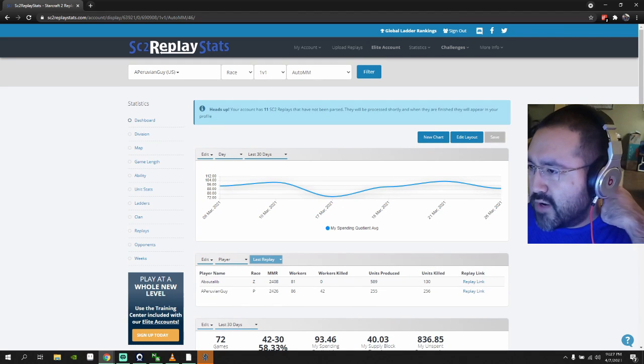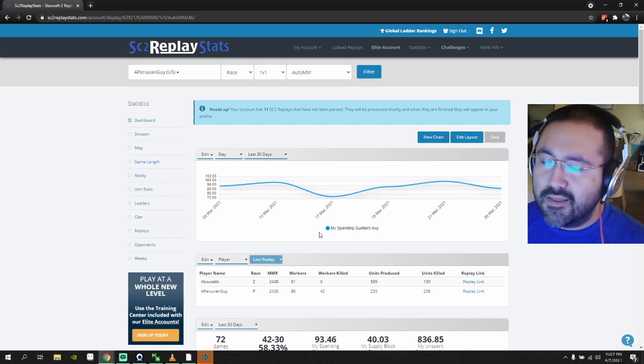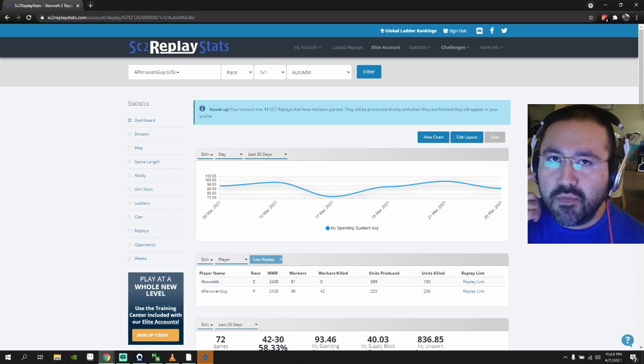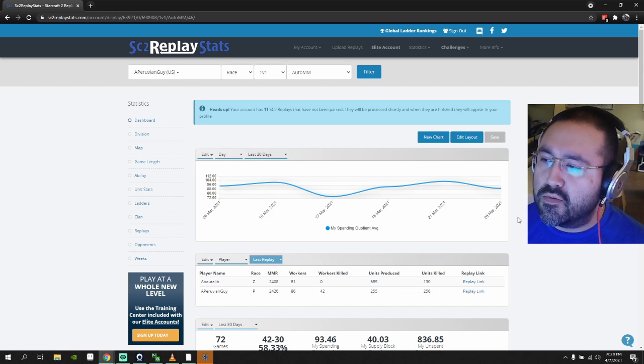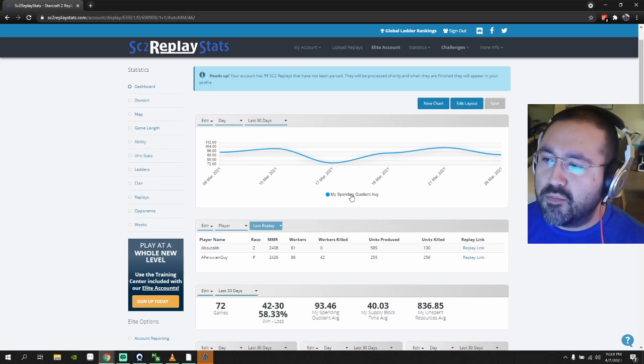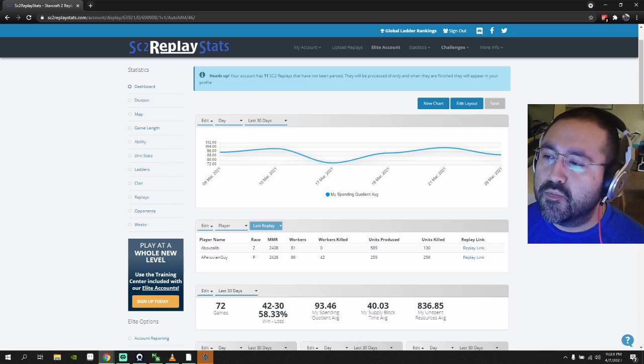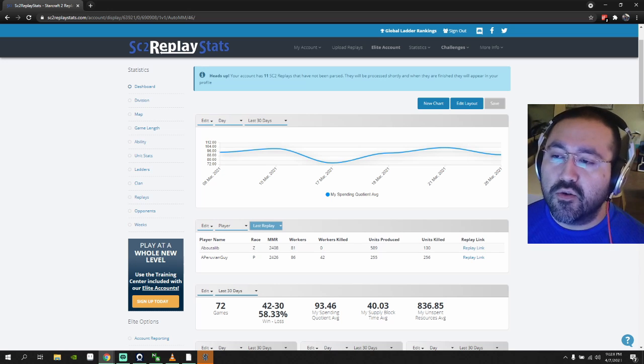When you first arrive on this screen, they'll give you a lot of other data, which is really cool and important. But I feel like this data that I have set up is more important to me and to what I want. So what's important to me is the spending quotient. Spending quotient is just a number that tells how good you are at spending your money and keeping your money low.